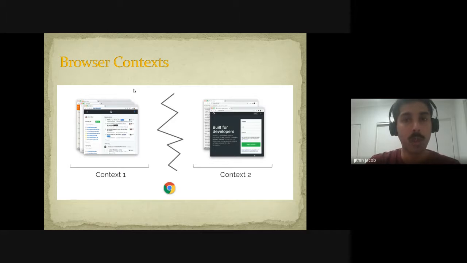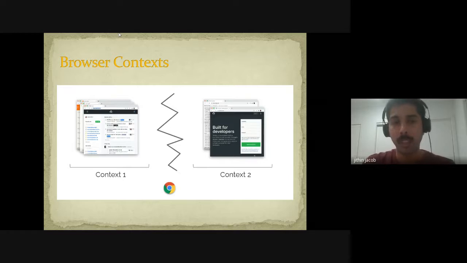If you are testing only a single-tab scenario, we'll create only one page. If you are creating multi-tab scenarios, we'll create multiple pages. At the end of the test, we will tear down the context as well as the pages. So in the after hook, we'll tear down the context and the page. And at the very end of the test run, we'll tear down the browser. This is what makes Playwright much faster, because we use the same browser throughout the whole test run. I hope this is clearer as well.